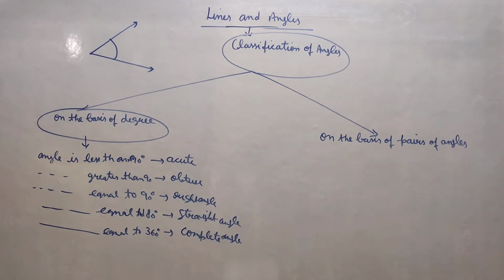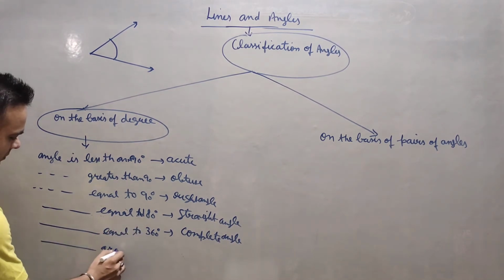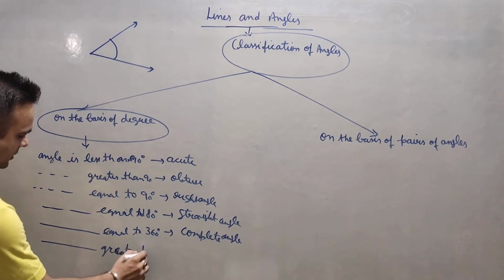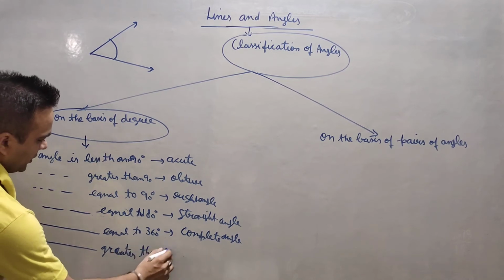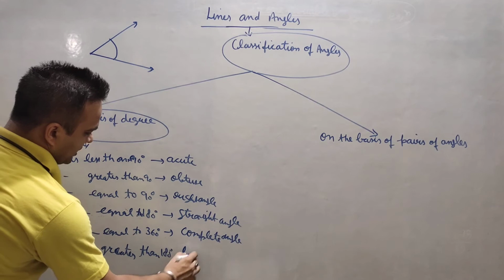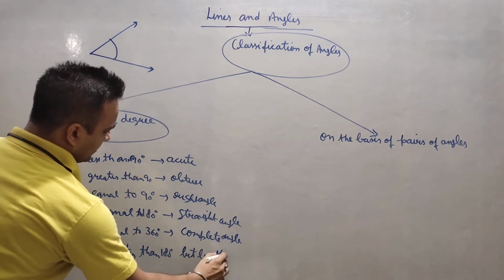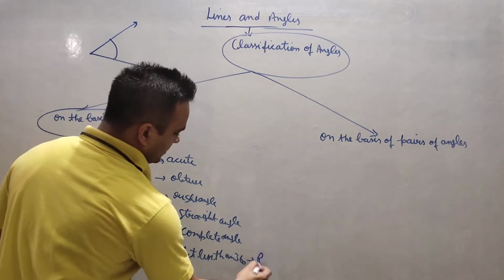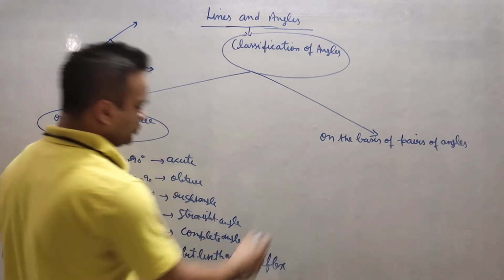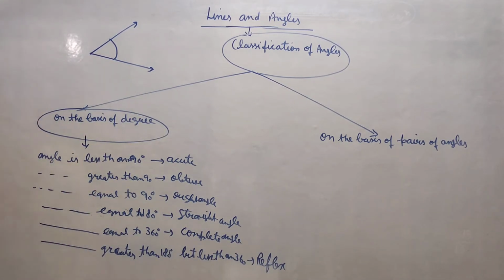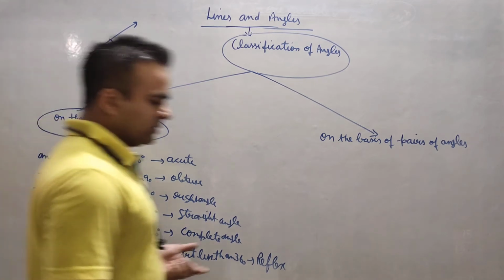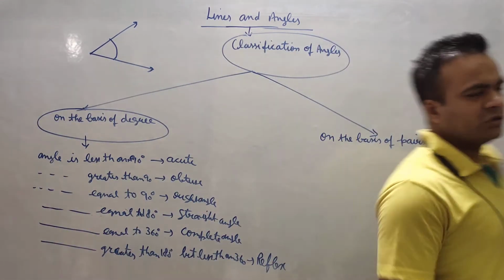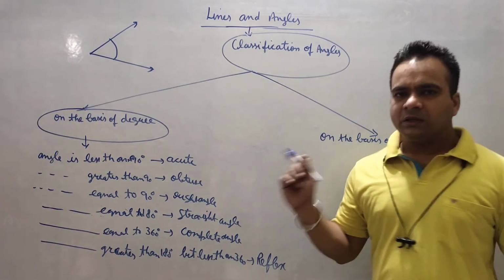If it is greater than 180 but less than 360, it is called a reflex angle. These categories we already know. This is all about the classification of angles on the basis of measurement, on the basis of degree.